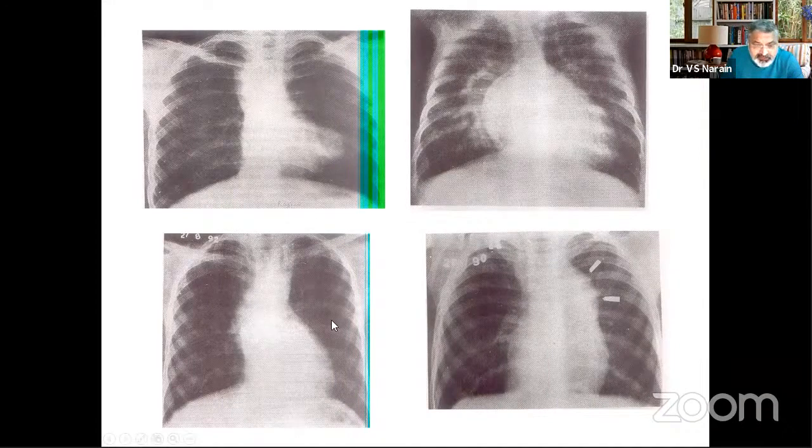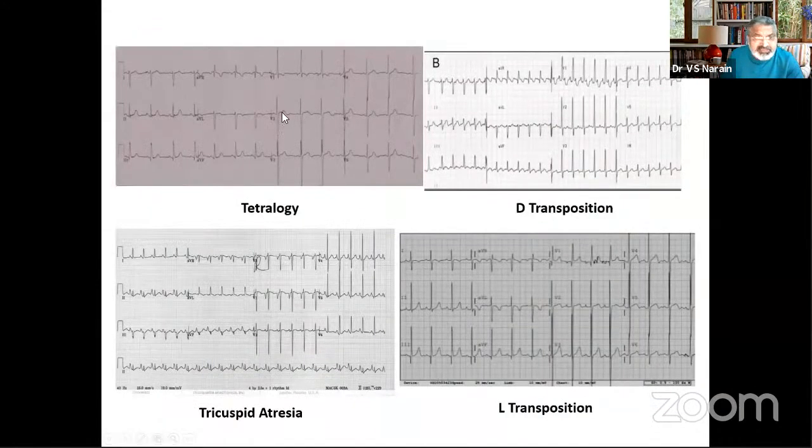This is the X-ray of tricuspid atresia, classic. This is an X-ray of L transposition, complete transposition, classical, and this is L transposition, classical. So never forget these 4 classic pictures of transpositions, LD, and tetralogy and tricuspid atresia.